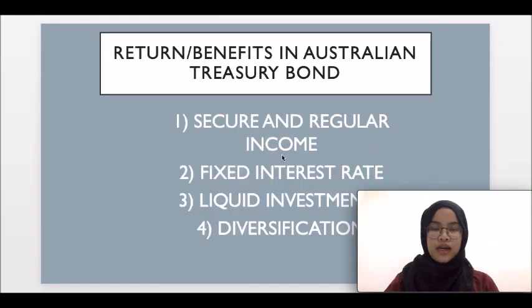So I will explain about the return, or the benefits, of the Australian Treasury bond. First, it is a secure and regular income. The Australian government makes semi-annual coupon interest payments to their bondholders. Second is fixed interest rate. Investors are granted the ability to gain interest at a fixed rate over the investment period.